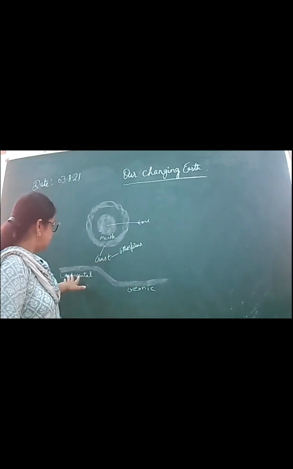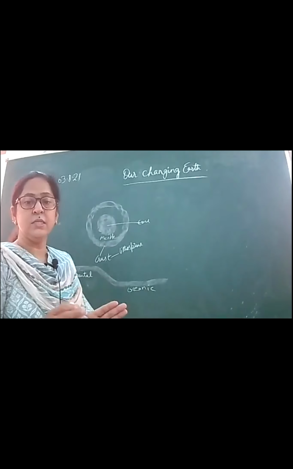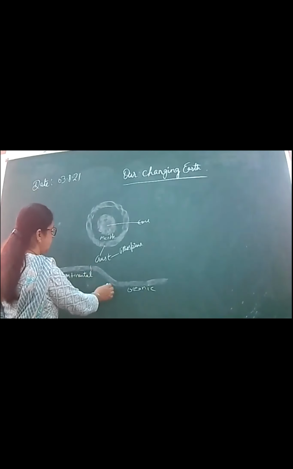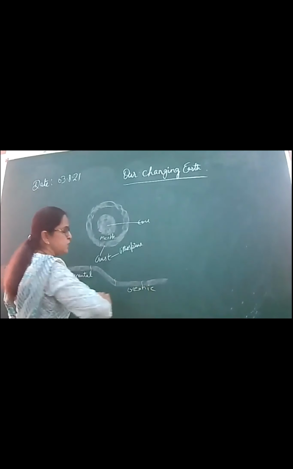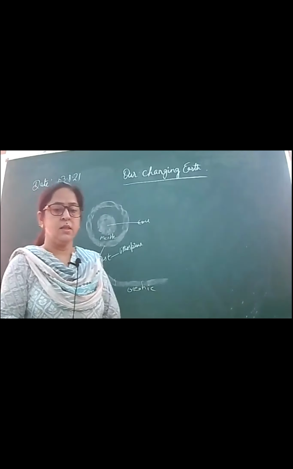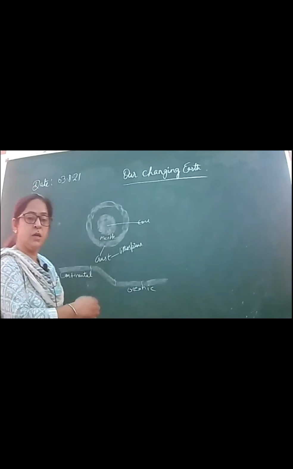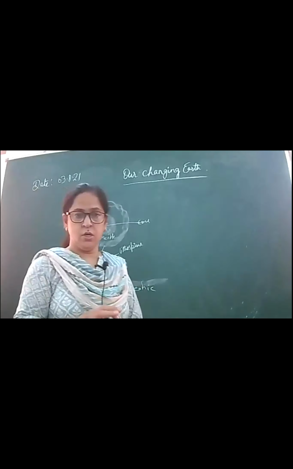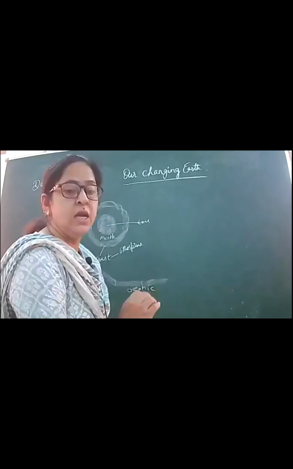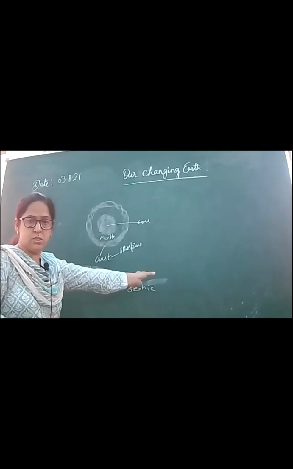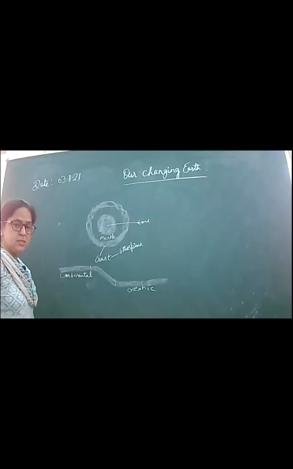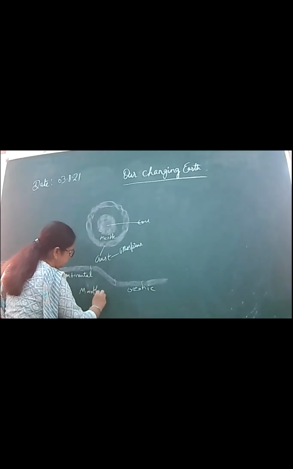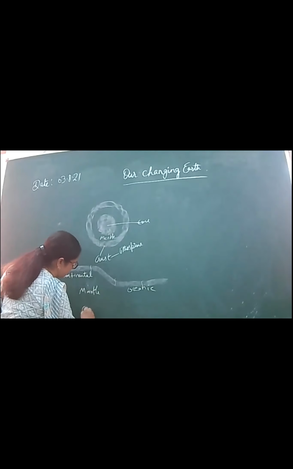So this lithosphere is divided into various plates. You can say there are cracks in between these lithosphere or crust. So that is called the lithospheric plates. Here below is the mantle, and then there is the core.